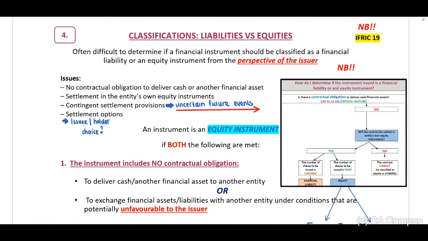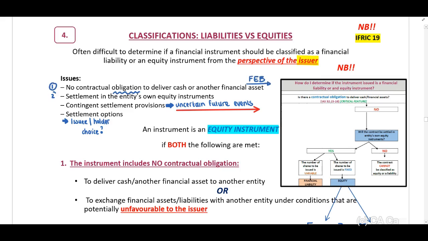I want to discuss the classification of liabilities versus equities. Remember, I've mentioned that often it is difficult to determine if it is a financial liability or equity instrument from the perspective of the issuer. Now, what are the issues experienced? That there is no contractual obligation to deliver cash or another financial asset. Therefore, guys, it can be difficult to determine that future economic benefit flowing out, the contractual obligation.